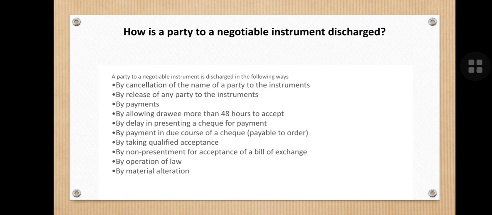It is discharged by operation of law when there is any change in the parties to whom the negotiable instrument is to be paid. It is also discharged by material alteration, when there is any third party to whom the payment is to be made, then there is material alteration.